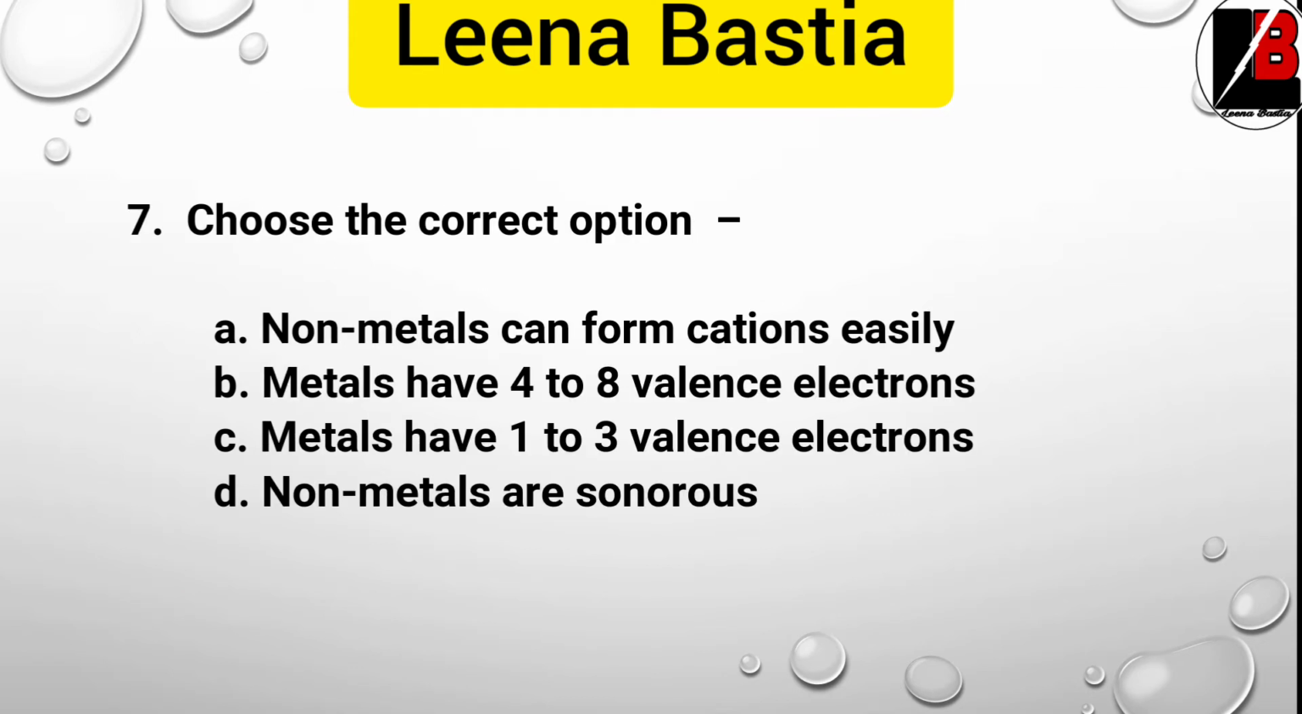Next question, choose the correct option. So here are some statements given. You have to find out which is correct. It is regarding both metals and non-metals. So non-metals can form cations easily. Metals have 4 to 8 valence electrons. Metals have 1 to 3 valence electrons. Option D says non-metals are sonorous. So the correct one is option C. From whatever questions we have practiced till now, you can conclude for this particular question, isn't it?